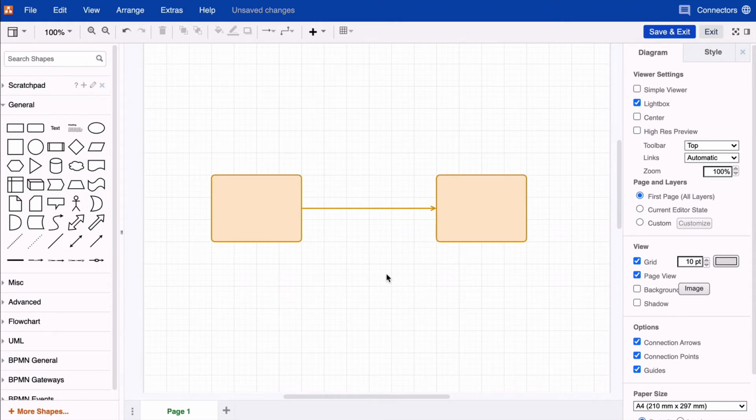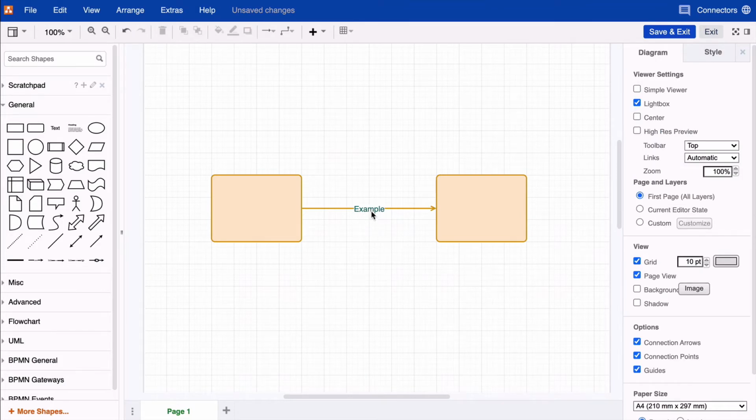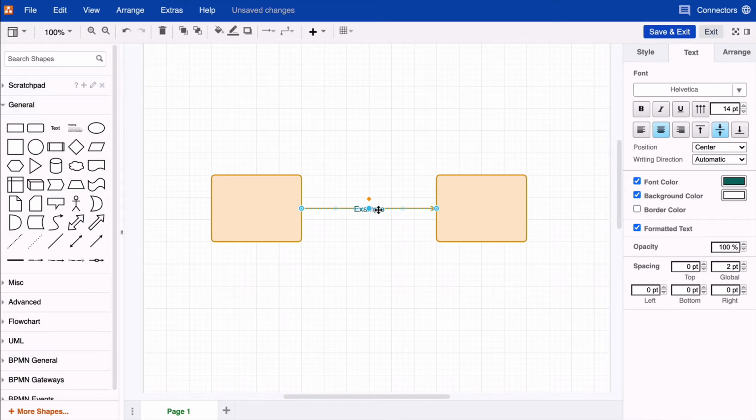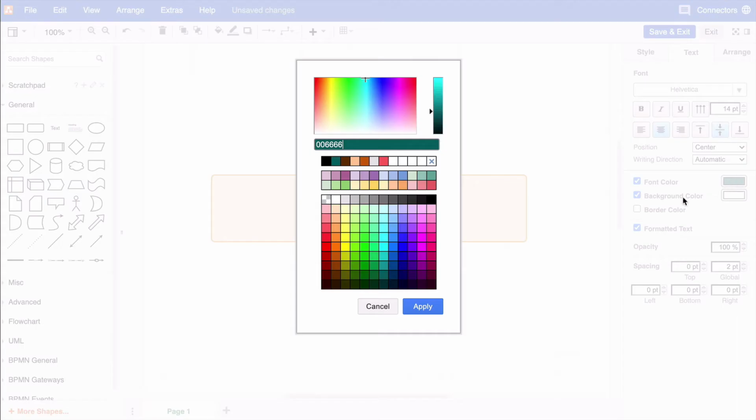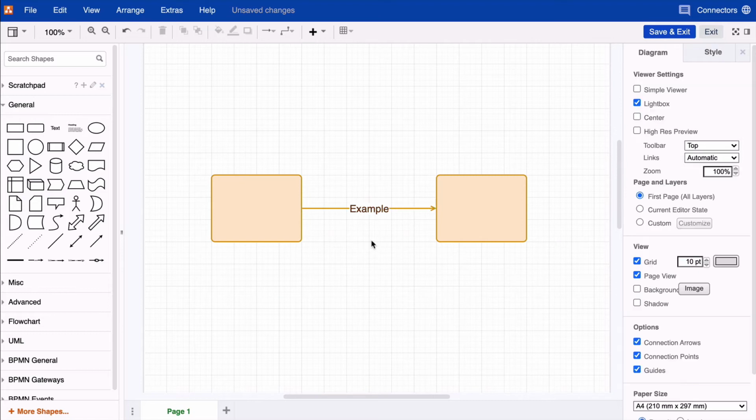Hi there. It's easy to add text to your connectors in draw.io. Click on the connector and just start typing the text. You can always customize your text by going over to the Format panel, then the Text tab to change the color, size, or orientation.